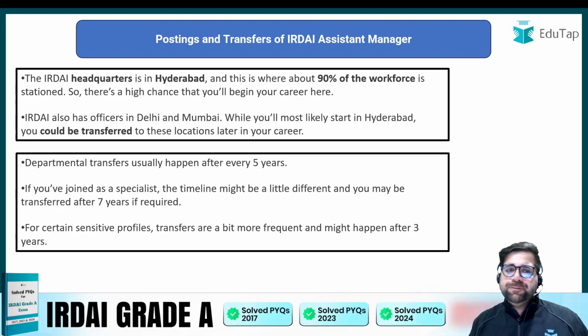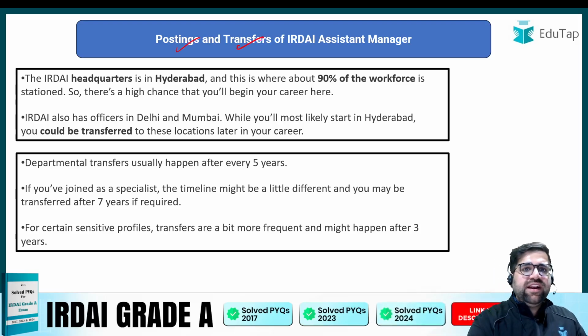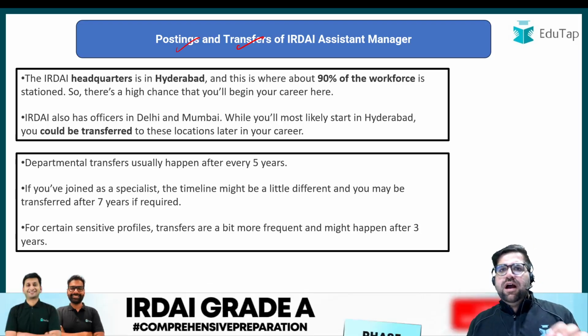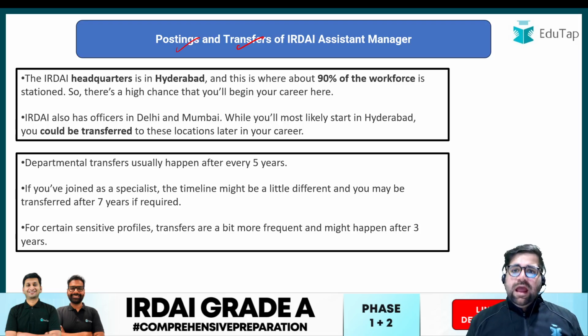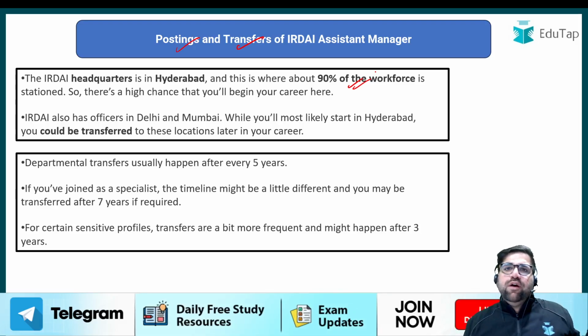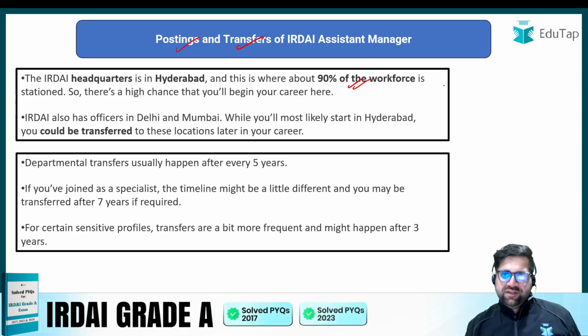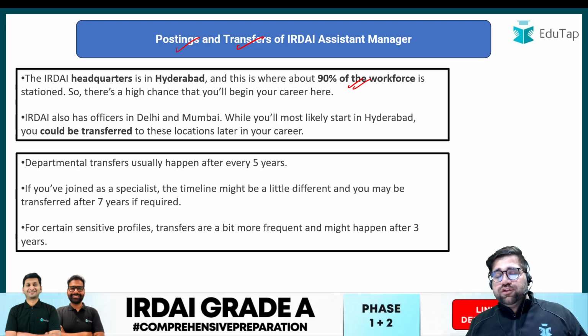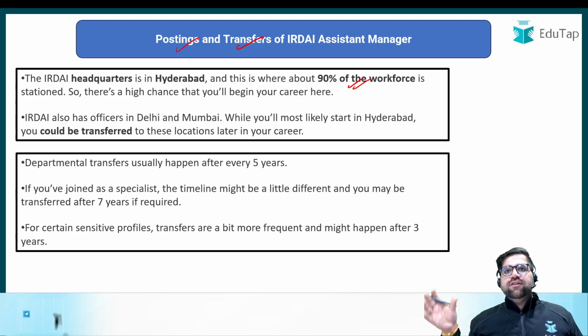Now when it comes to posting and transfers, this is the basic data which we have got. IRDAI, we all know, has a headquarter in Hyderabad, and this is where 90% of the workforce is. Now IRDAI right now is a small organization, with less than 1000 employees. I was talking to one of the persons who was on deputation in IRDAI, and you can see his interview also on our YouTube channel.